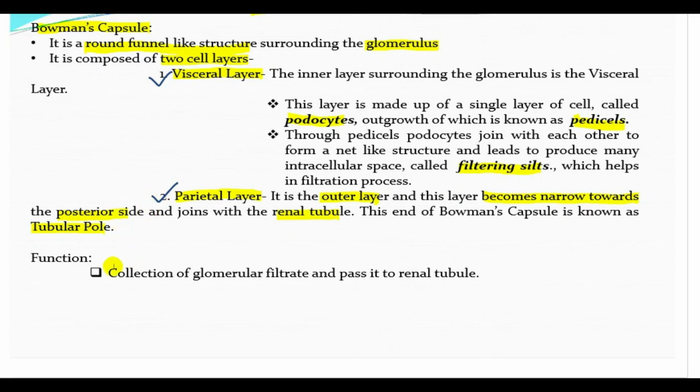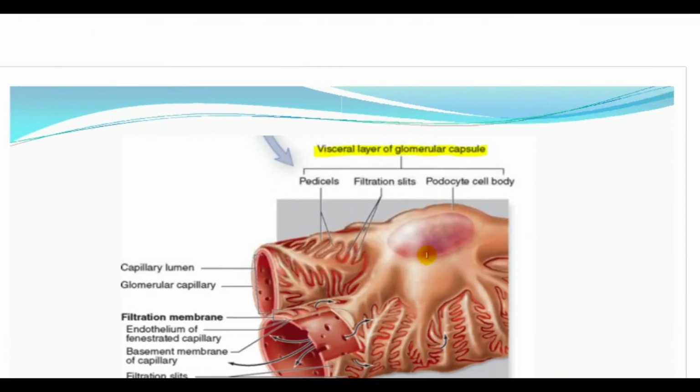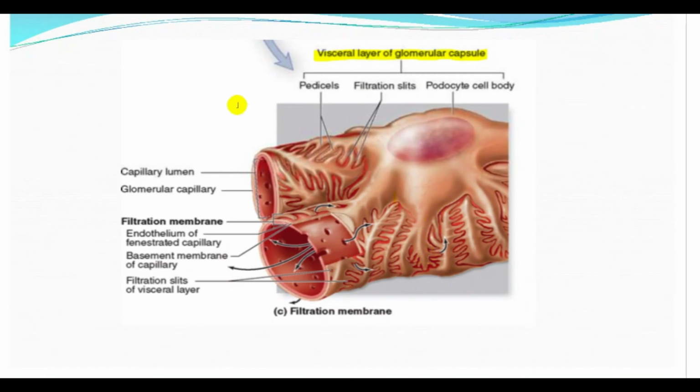Now what is the function of the Bowman's capsule? Bowman's capsule basically collects the glomerular filtrate and passes it to the renal tubule. Glomerular filtrate passes into the Bowman's capsule and is then passed on into the renal tubule where further filtration occurs. Under high pressure from the glomerulus, the filtrate passes into the Bowman's capsule and then into the renal tubule. It will be more clear to you in the upcoming slides. So you are clear with this diagram, right? It's not very difficult to understand.